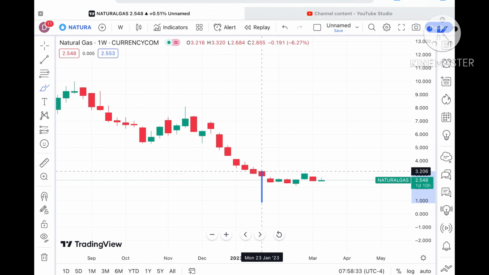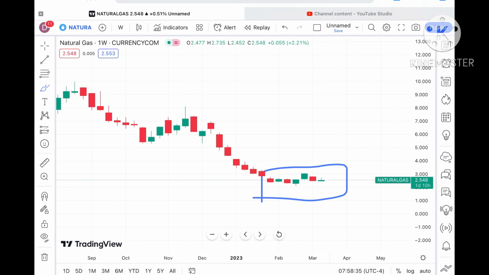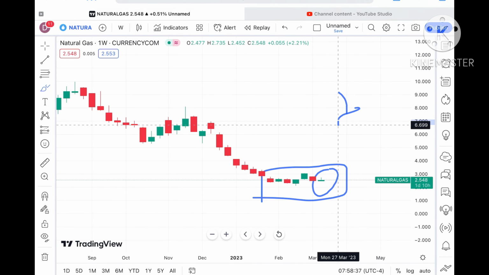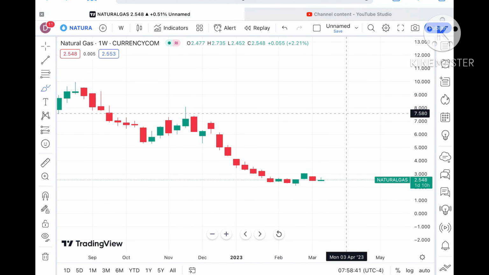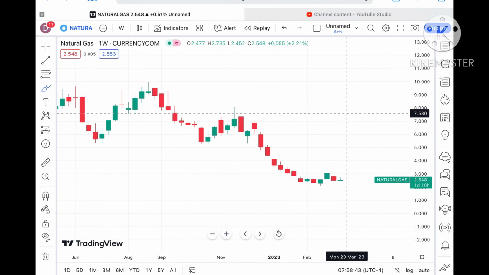Okay, now if you look at this particular pattern, a green candle is trying to form, and if you look at this particular pattern, an inverted hammer is forming. Okay, so if this level sustains, before we move ahead and explain where the price of natural gas can move in the next week,